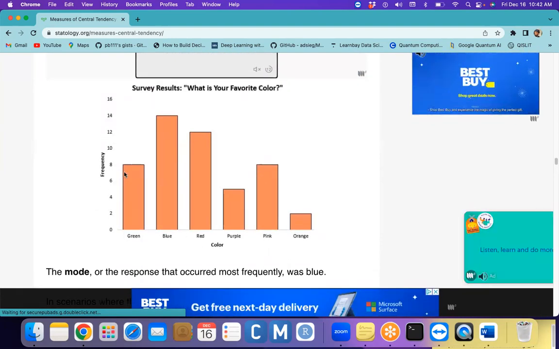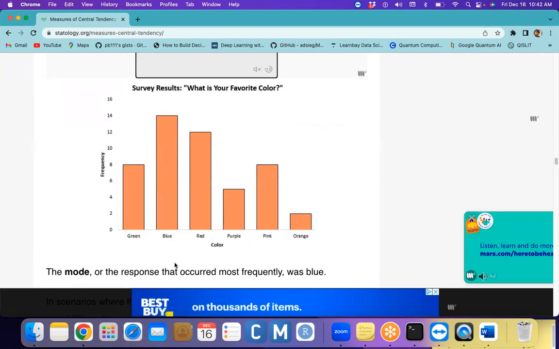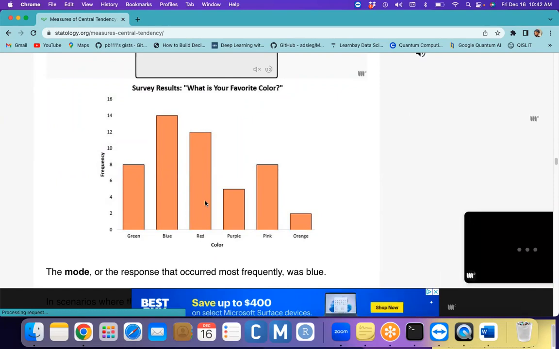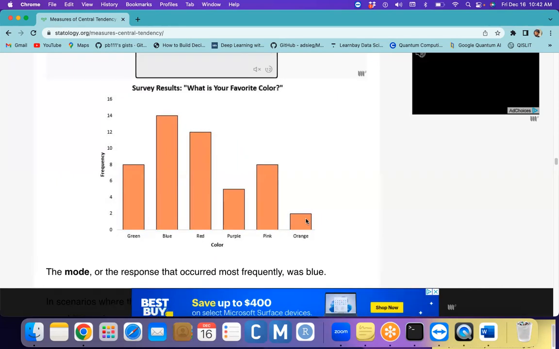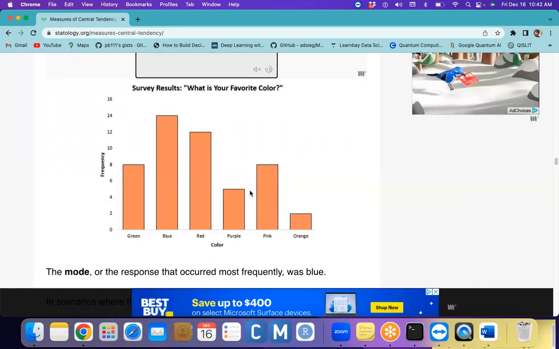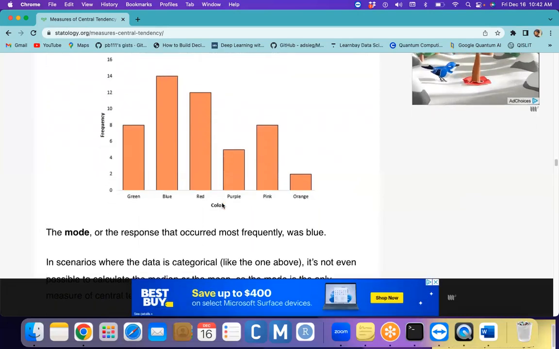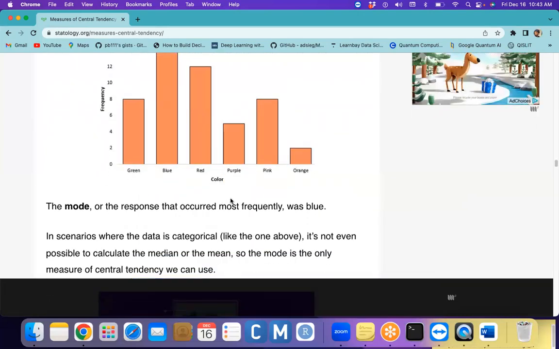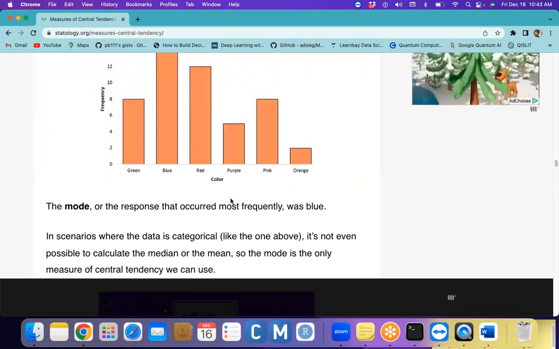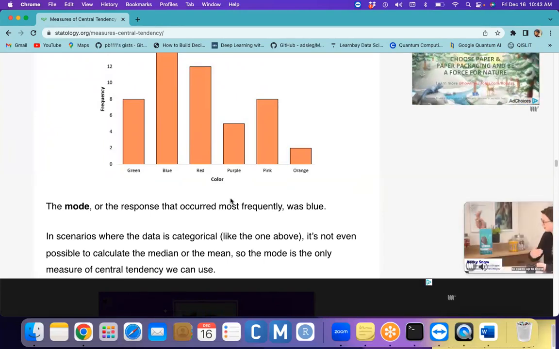For example, green is 8 people, blue 14 people, red 12, purple 4 people, pink 8, and orange approximately 2. So this is the frequency table. The frequency table we can plot as a histogram, sorry, just a bar graph.